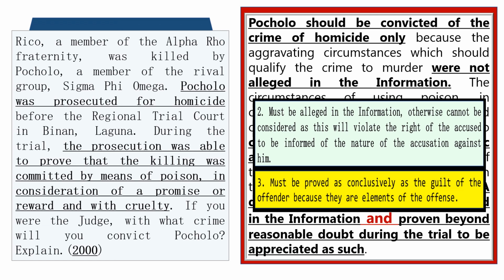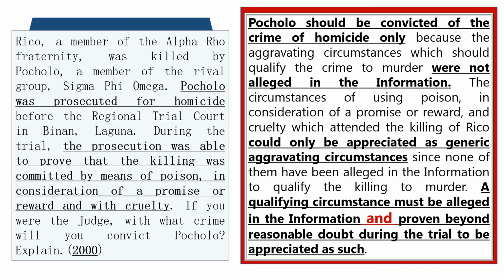Kahit hindi na-alleged in the information, but the prosecution was able to prove them during the trial, they will be appreciated as generic aggravating circumstances. So again take note, sa qualifying circumstances, number 1 rule, they must be alleged in the information and, take note, proven beyond reasonable doubt during the trial to be appreciated as such.